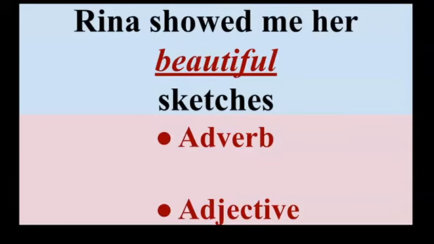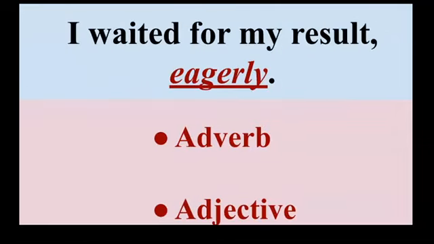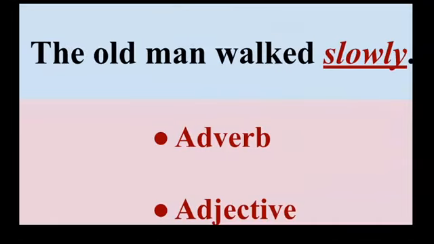Next, Reena showed me her beautiful sketches. Answer, the word beautiful is an adjective. The rich man helped the poor during the crisis. Answer, adjective. I waited for my result eagerly. Answer, adverb, because it tells about the action waited. Next, the old man walked slowly. Answer, adverb, because it tells about the action walked. How did he walk? He walked slowly.